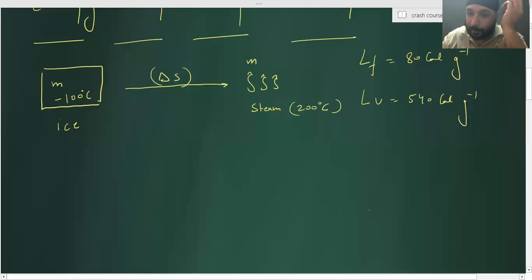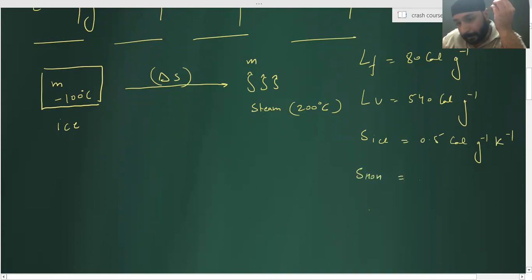Specific heat of ice is equal to 0.5 calories per gram per Kelvin. Specific heat of water is given as 1 calorie per gram per Kelvin. Specific heat of steam is given as 0.5 calories per gram per Kelvin. Agreed?